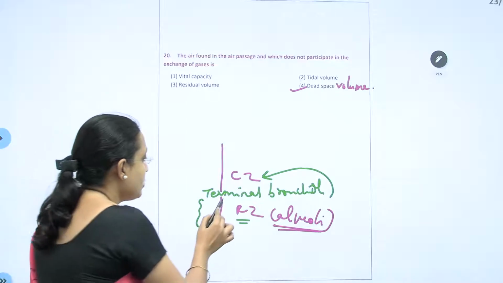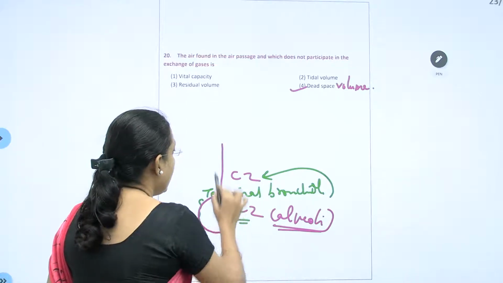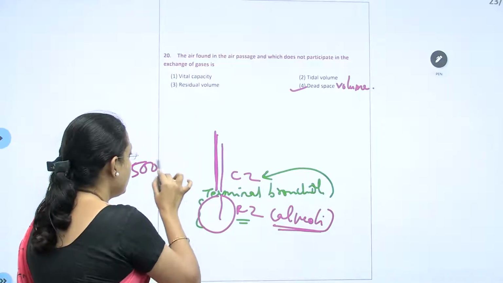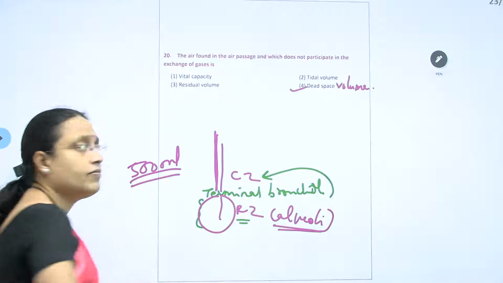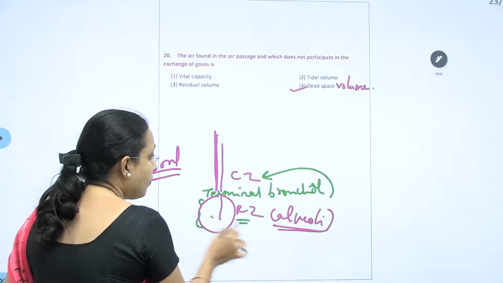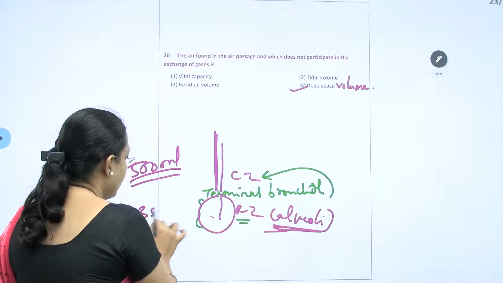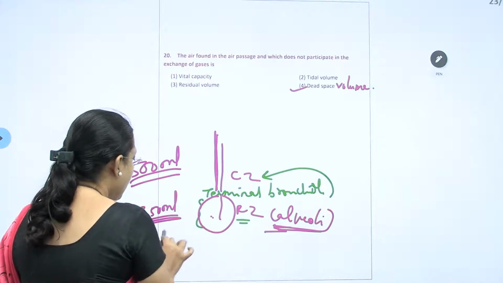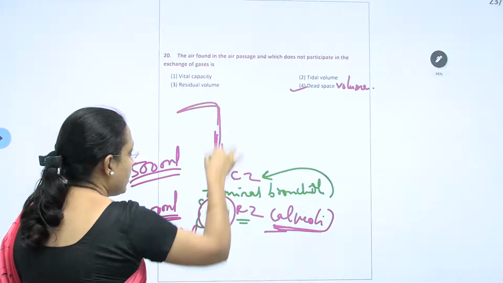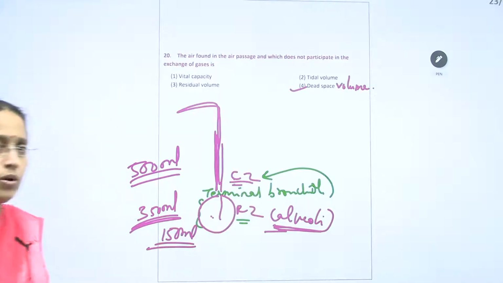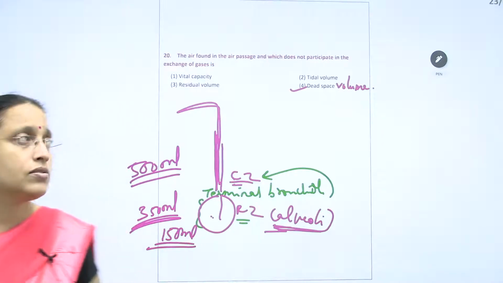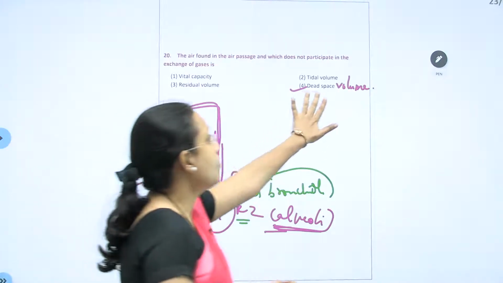Suppose a person is breathing in 500 ml of air. Of that, 350 ml actually exchanges with the alveoli. That means the remaining 150 ml of air is still in the conducting zone, which is not getting exchanged. It is of no use. So that is called dead space volume.